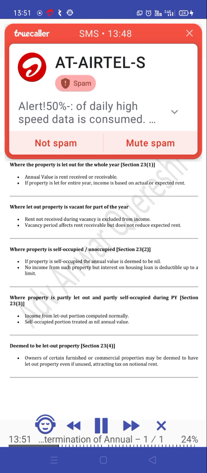Where property is partly let out and partly self-occupied during the previous year, section 23(3): income from the let out portion is computed normally, and the self-occupied portion is treated as nil annual value. Deemed to be let out property, section 23(4): owners of certain furnished or commercial properties may be deemed to have let out property even if unused, attracting tax